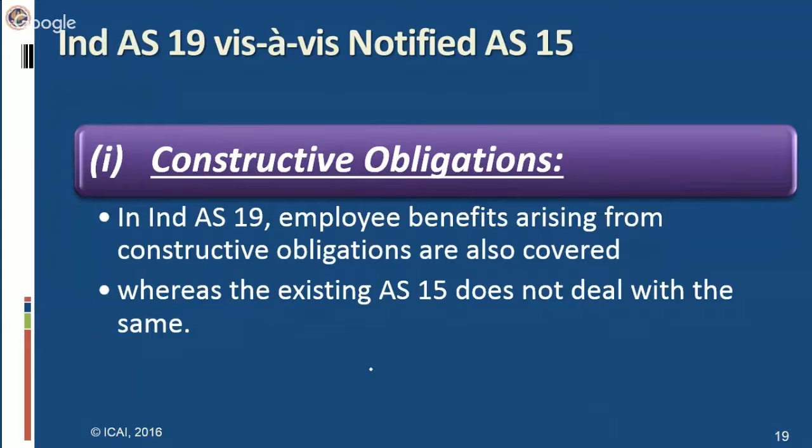So this behavior or conduct may be in the form of past practice, published policies, or a sufficiently specific current statement, something which has been announced by the employer, and that current statement leads to the entity having indicated to the other party that it will accept certain responsibilities. It becomes a constructive obligation for the employer only when it raises the expectation in the mind of the employee that certain responsibilities will be discharged by the employer. Let us have an example. What is constructive obligation?